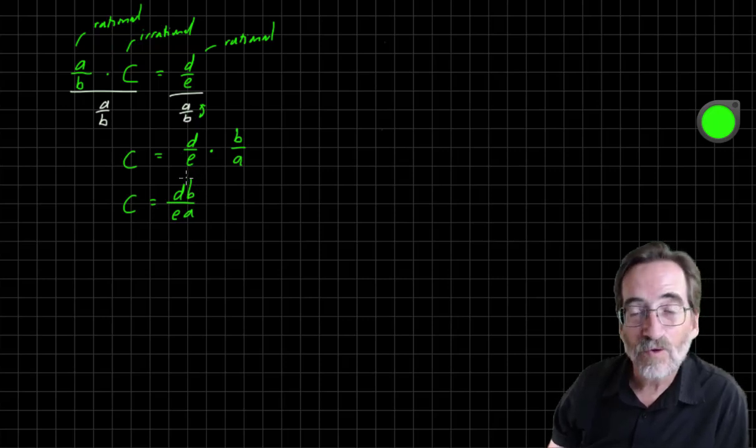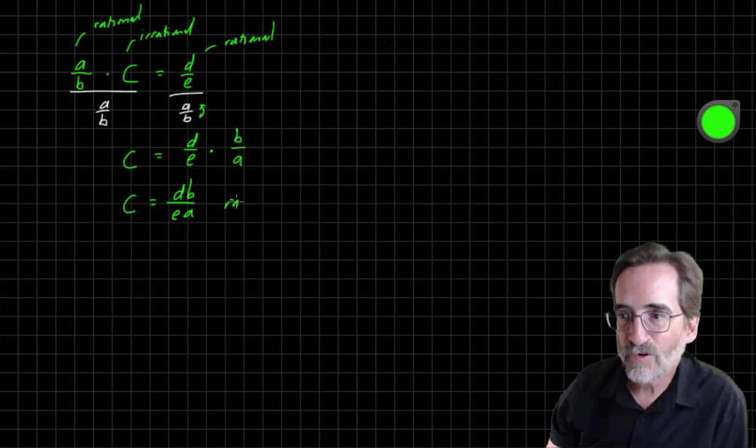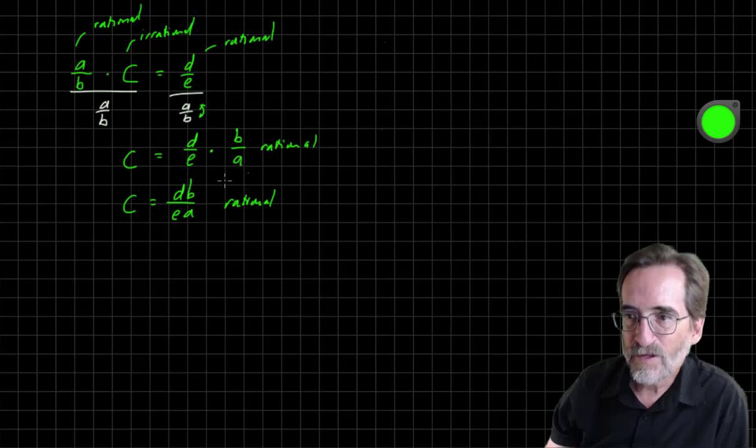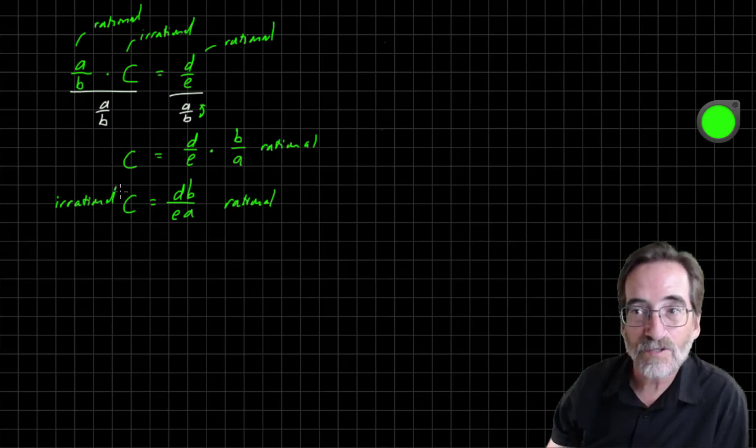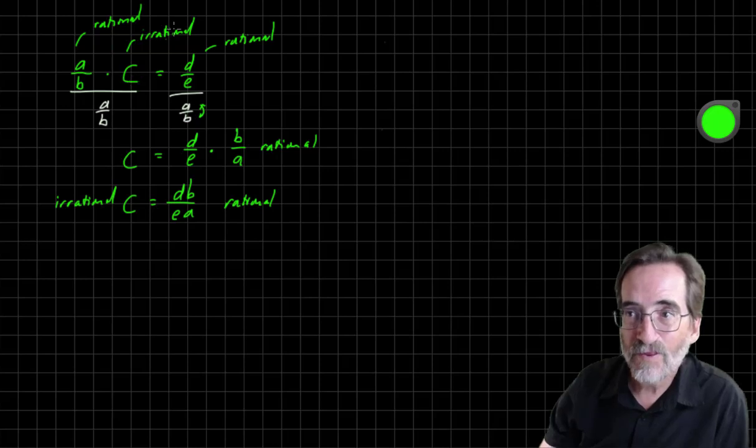But we've got the rule of closure again. A rational number times a rational number is another rational number. A rational times a rational is a rational number under the rule of closure for multiplication. That contradicts our assumption that C was irrational. So our initial assumption must have been false, and this can't be rational.